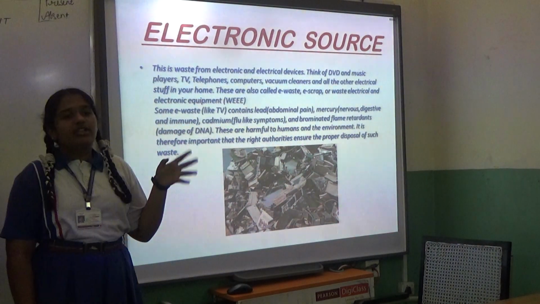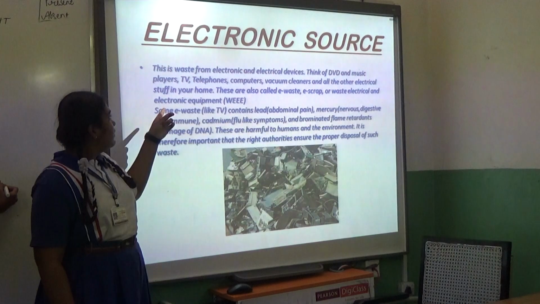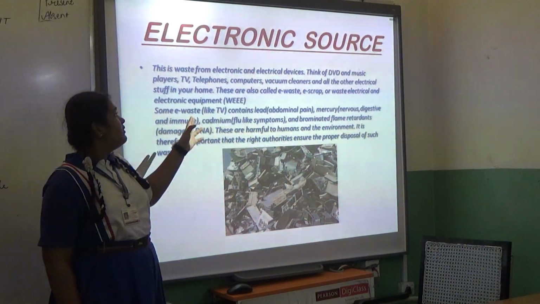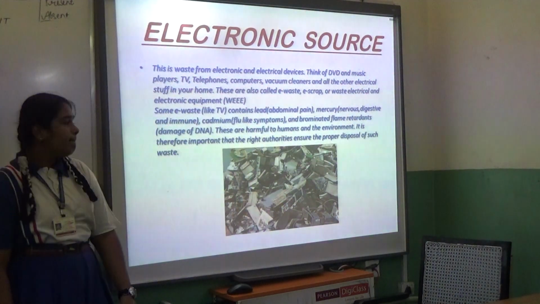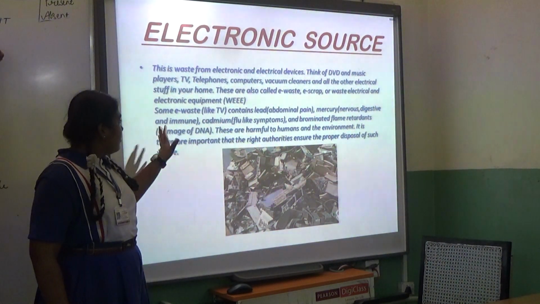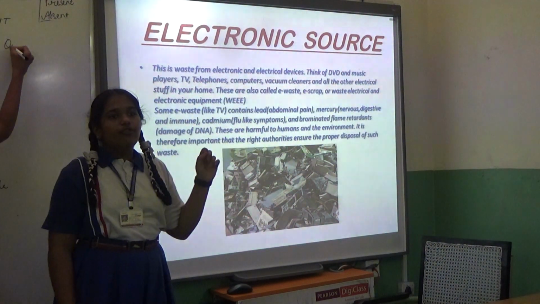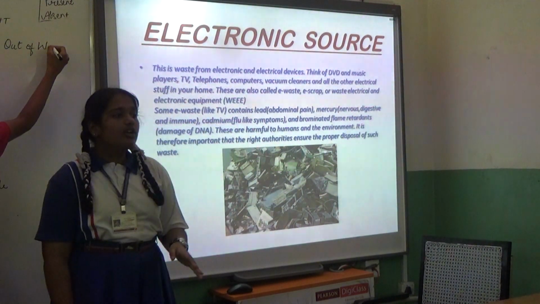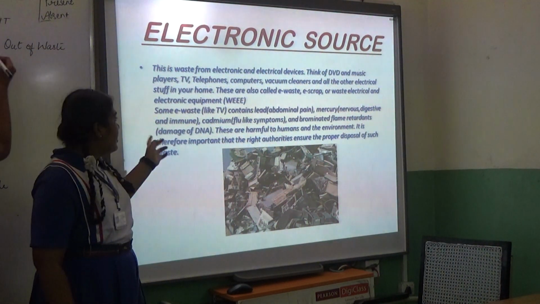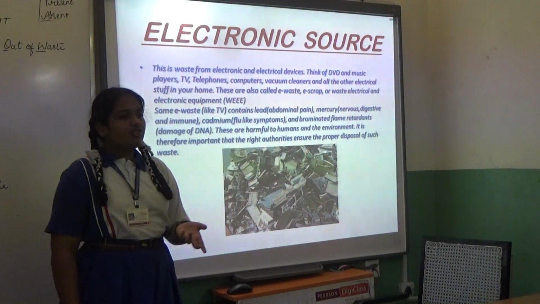Next is the electronic waste or the e-waste, which is most popular in your metropolitan cities. This includes your TVs, music players, DVDs, telephones, computers, vacuum cleaners, all electronic items available. Some of these e-waste contains lead, which can cause abdominal pain. Next, mercury, which causes nervous, digestive and immune infections. Cadmium shows flu-like symptoms.